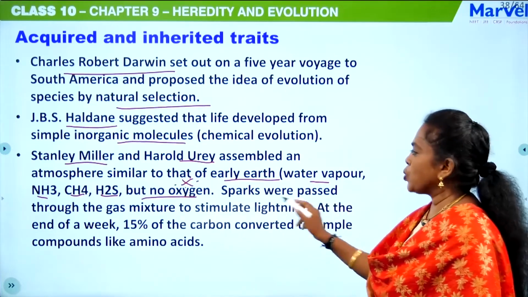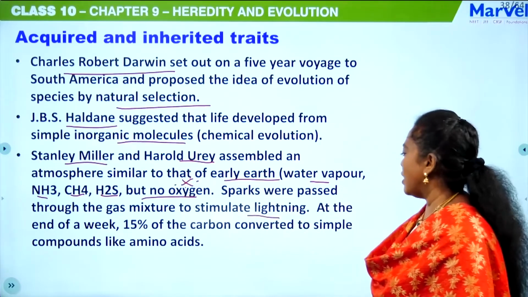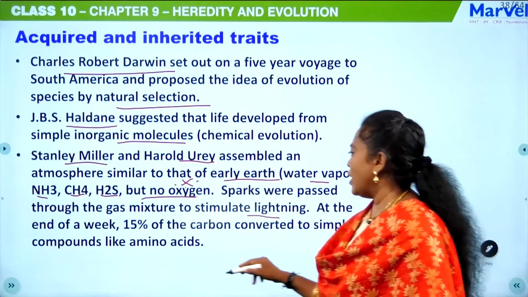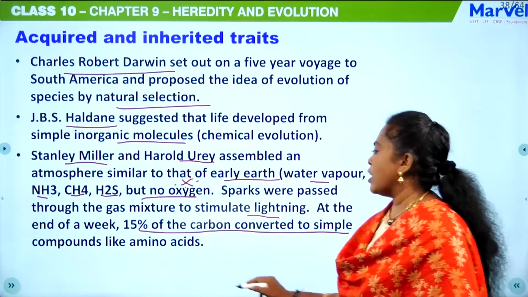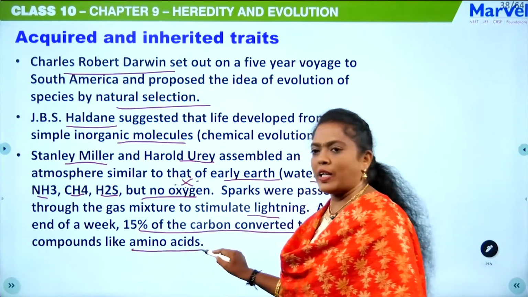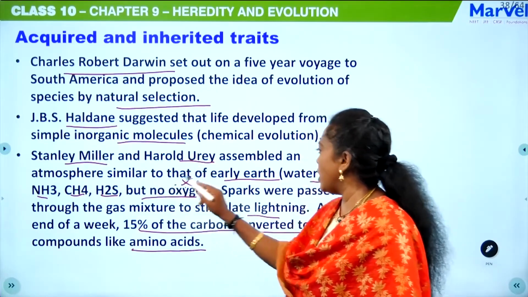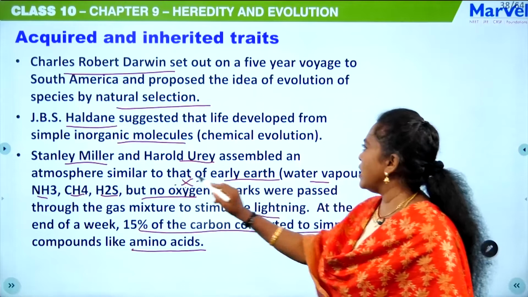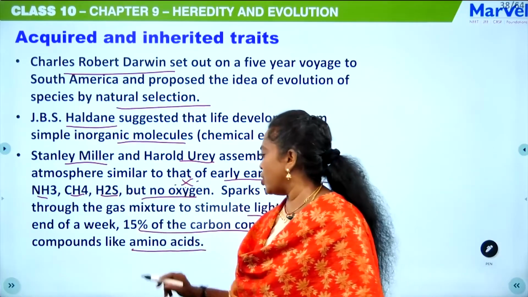The sparks were passed through this gas mixture to simulate lightning. At the end of the week, 15% of carbon had converted to amino acids. In this experiment, he initially sent only these things: water vapor, NH3, CH4, H2.